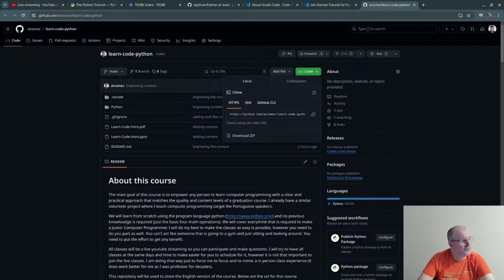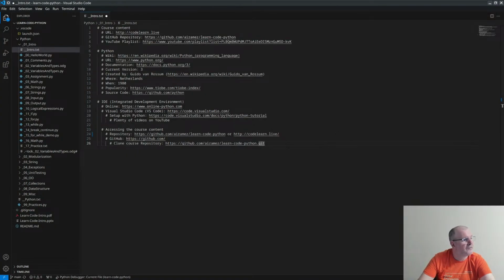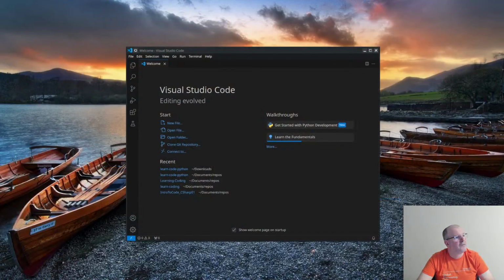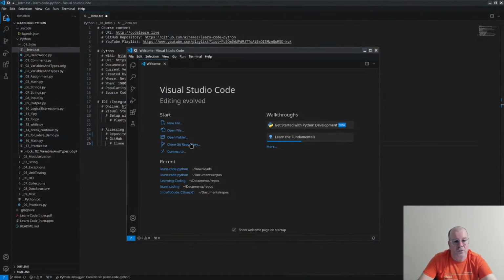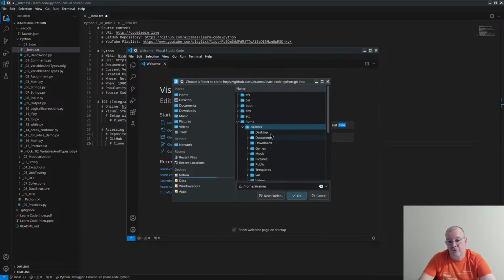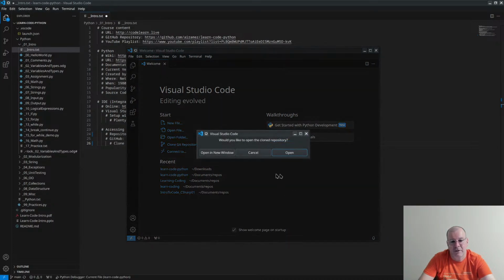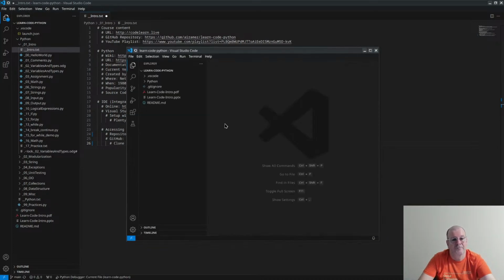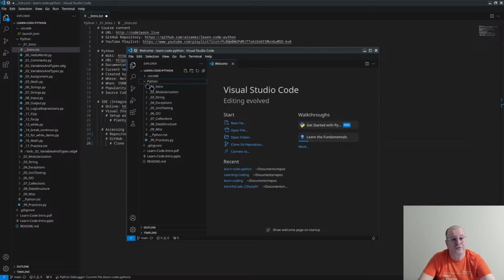Then you go to Visual Studio. There is a window, this one here, clone Git repository. Then you paste the URL right here. You hit enter. Visual Studio will ask you where you want to save this. Choose a folder. I will choose downloads here, and I will save it. It's going to save, and then it will ask you, do you want to open this in a new window? I will do it. So you have access to this material there.